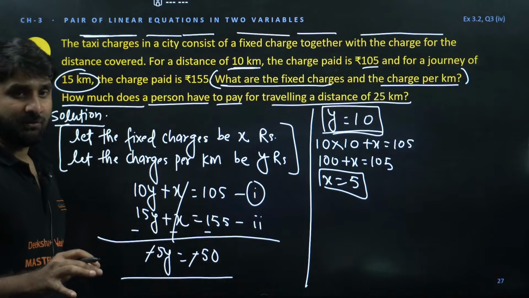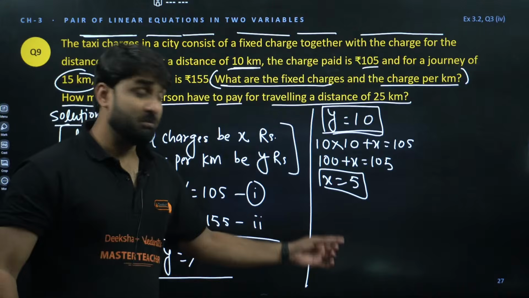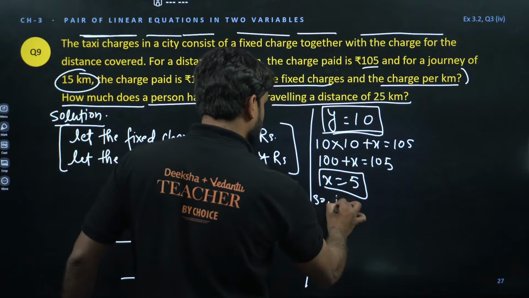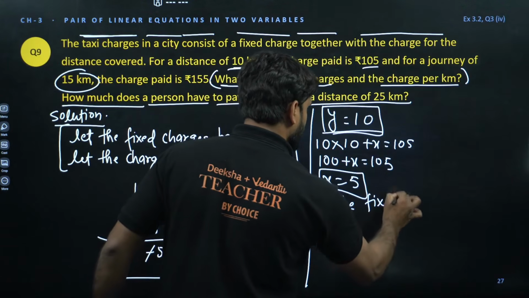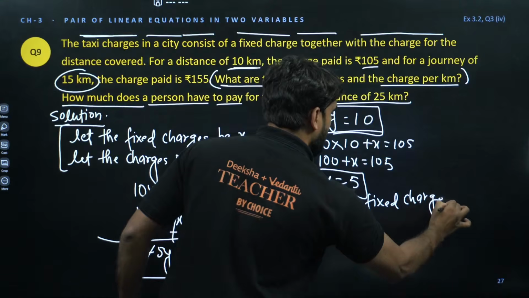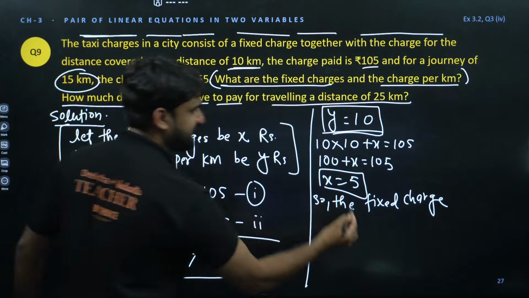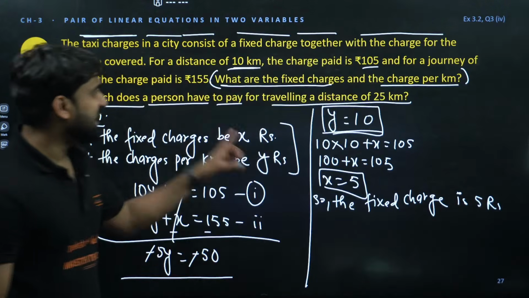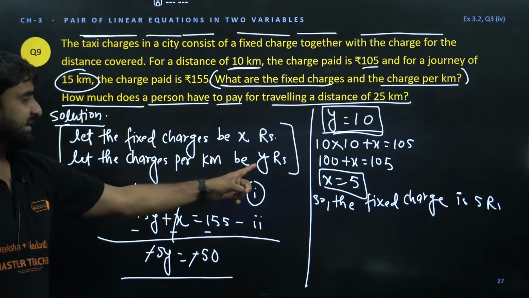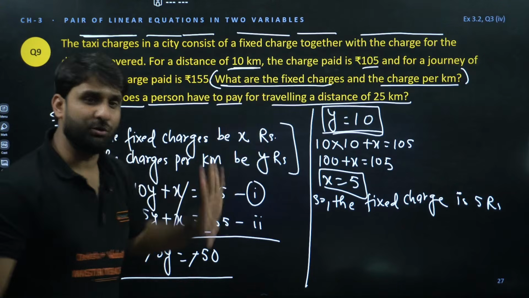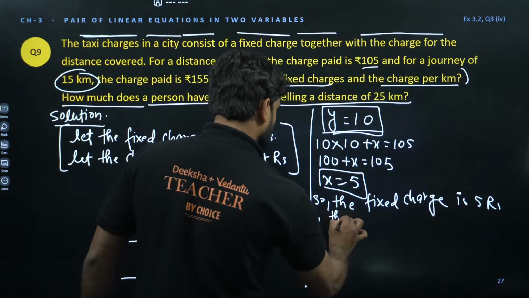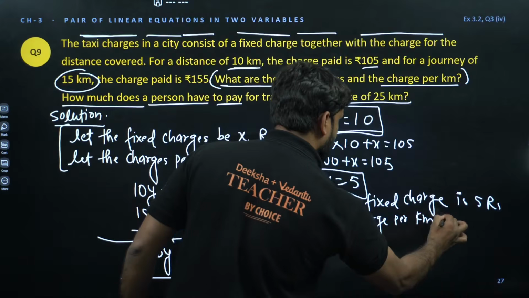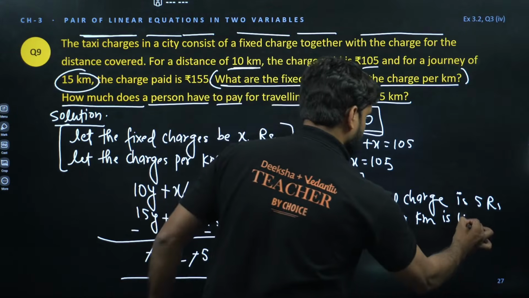My dear champion, don't forget to write the answer in words, because the question is find the fixed charge. So let's write, so the fixed charge is how much? Fixed charge we have assumed X, and X is 5, so fixed charge is 5 rupees. And what is the charge per kilometer? Here our assumption was Y, and we have Y is equal to 10, so the charge per kilometer is 10 rupees.